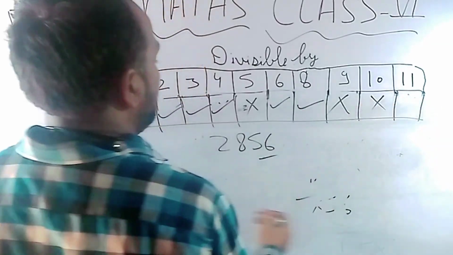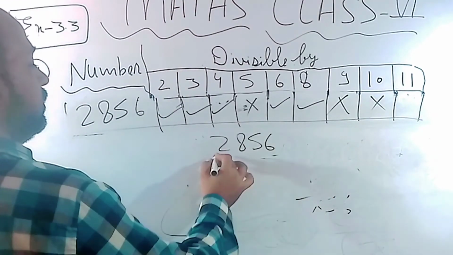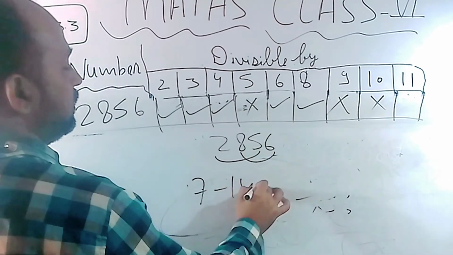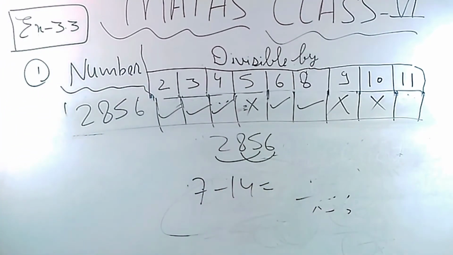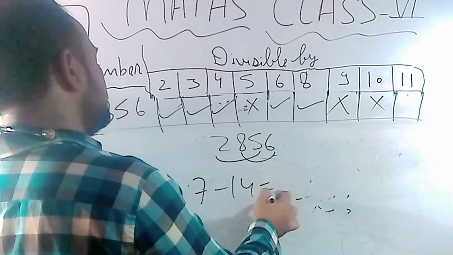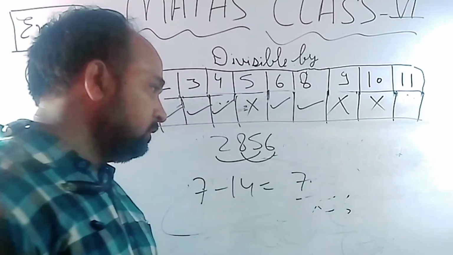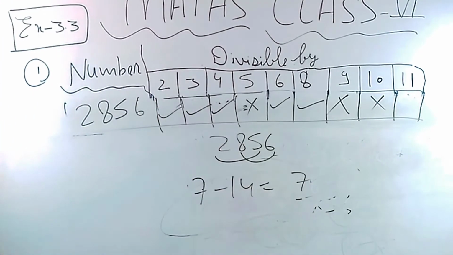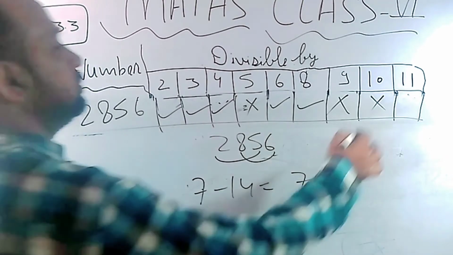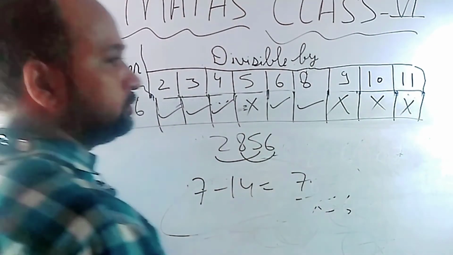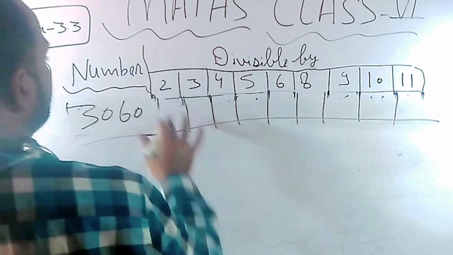Okay, and in the case of 11, just add the odd place numbers, 7, minus the even place numbers, 14. Only find out the difference. There is no need to put the minus sign. Difference only. So what is the difference between them? 7. Is 7 divisible by 11 or not? No. So cannot be. Okay. Now next. Simple.